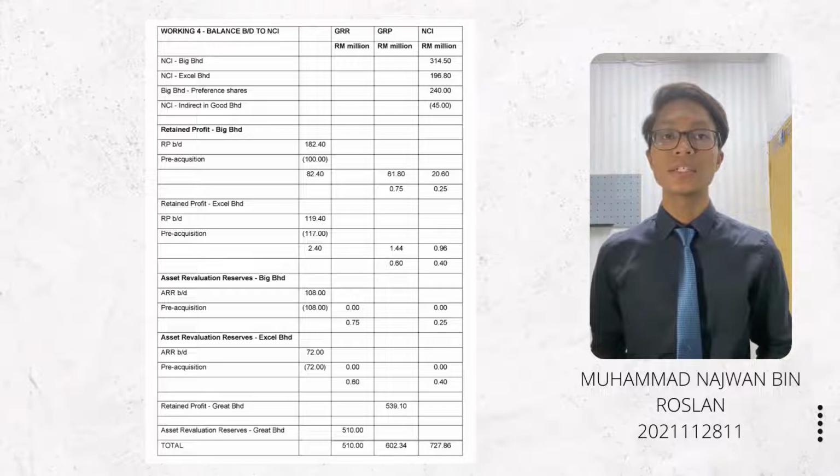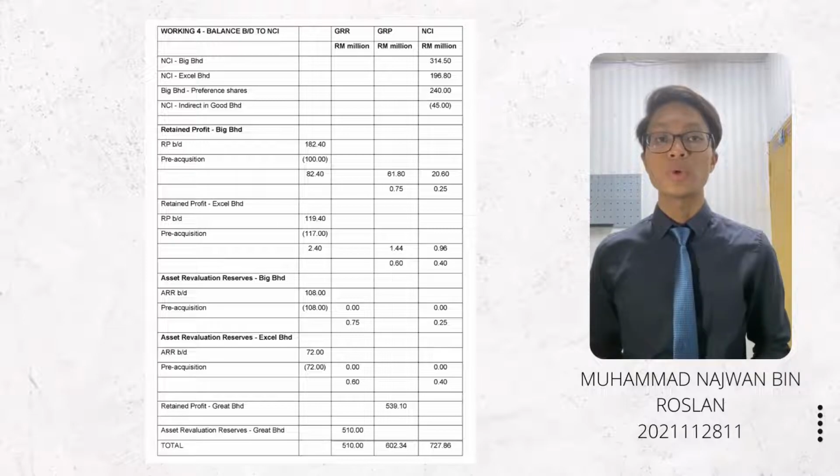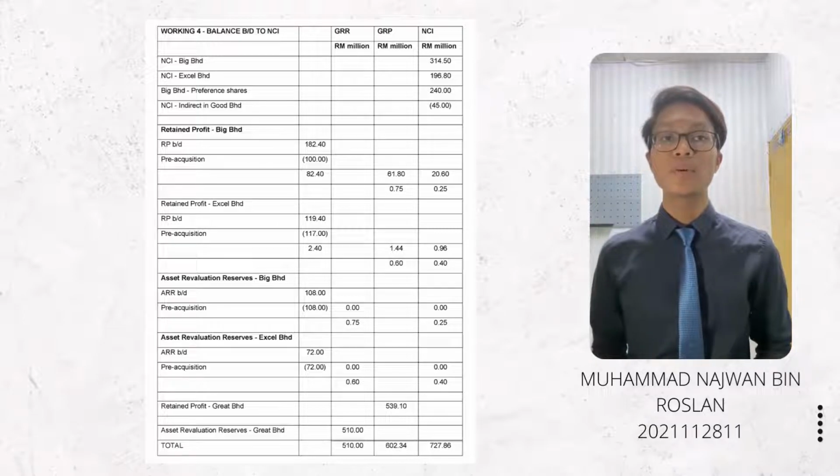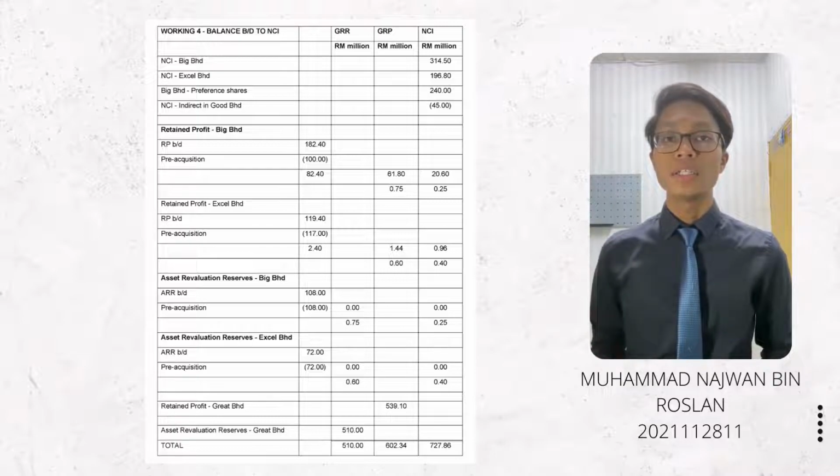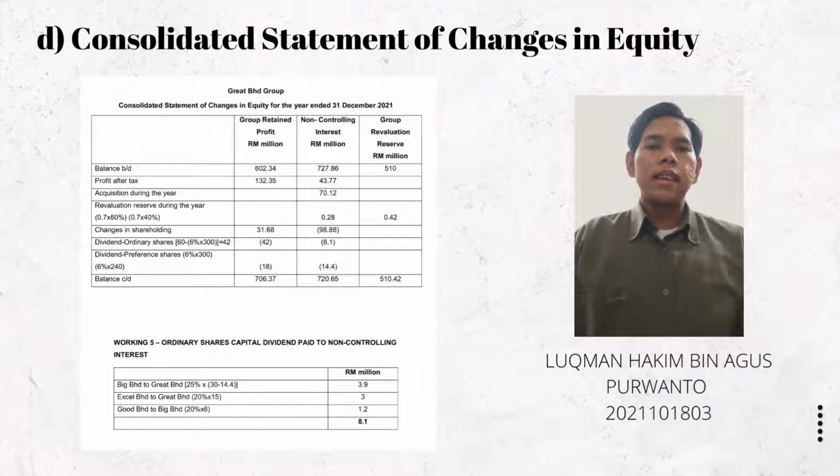Then minus the NCI, which is indirect in Good Berhad, amounting 45 million. Next, we add the retained profit apportioned from the two subsidiaries for NCI, 20.6 million and 0.96 million. And we will get the balance BD of 727.86. Next, I will continue to explain the consolidated statement of changes in equity for Great Berhad Group.